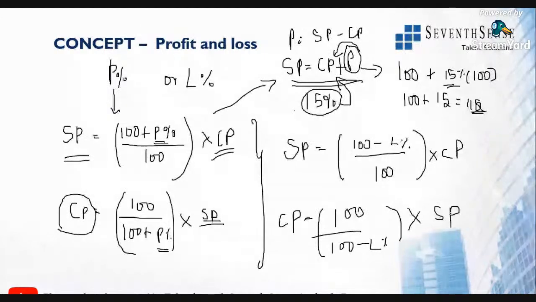So this is the part of profit and loss. Basically, we are finding out the values in terms of profit percentage or loss percentage, that is the values of selling price and cost price. All right. So if you just know the selling price formula, you can easily find out the cost price formula as well. Just interchange the values and find out the answer. Clear? Interchanging the values and finding out the answer.